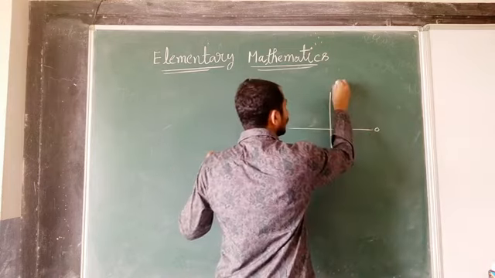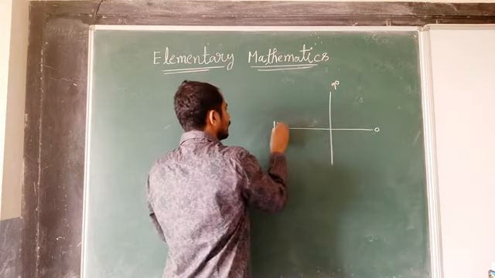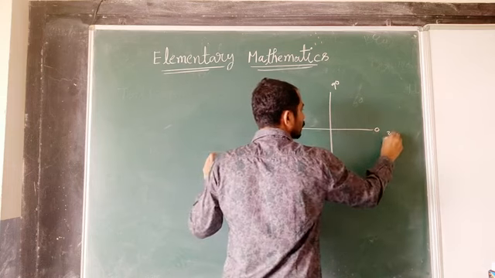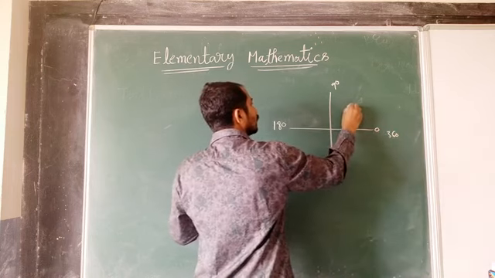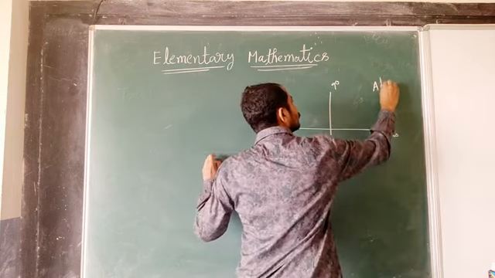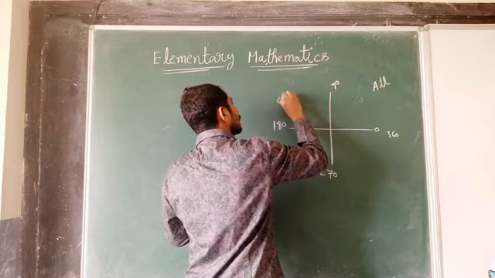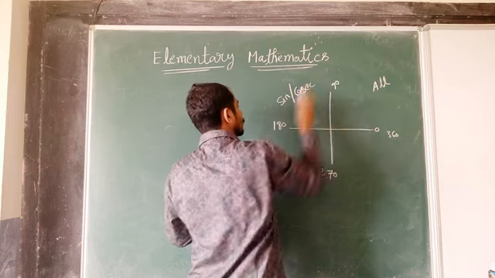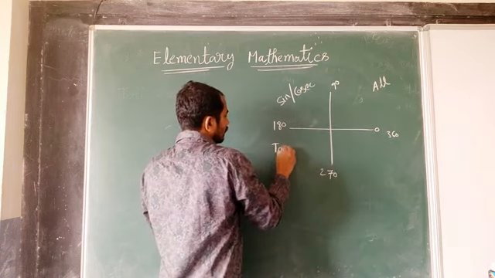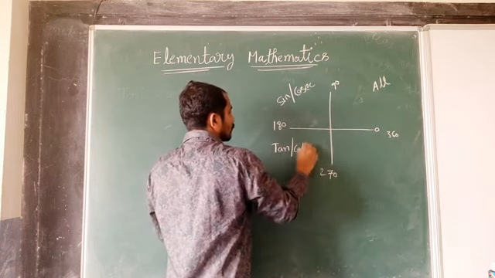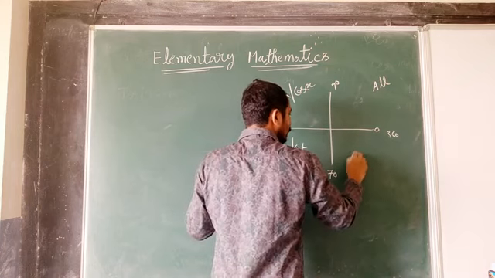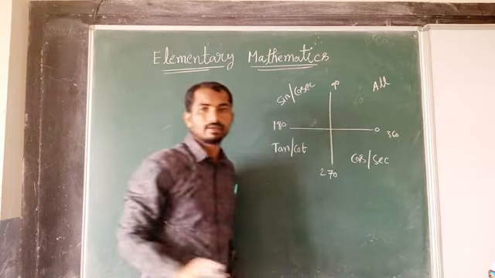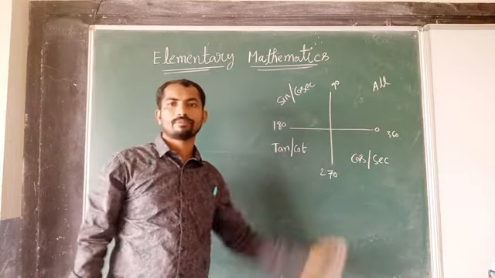First quadrant 0 to 90, second quadrant 90 to 180, then 180 to 270, 270 to 360. Then all are positive. Sine and its reciprocal cosec are positive. Tan and its reciprocal cot are positive. And here cos and its reciprocal sec are positive. Okay? It is clear. Already explained. Now listen.